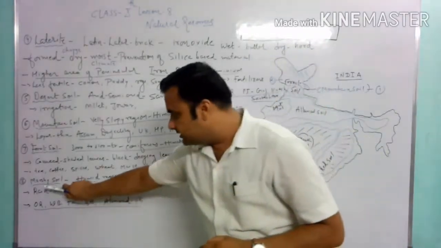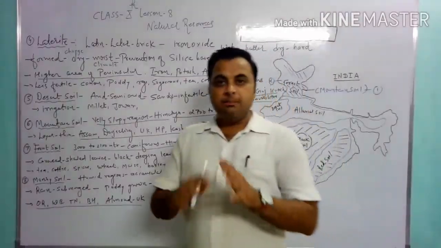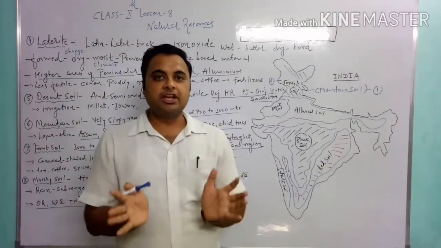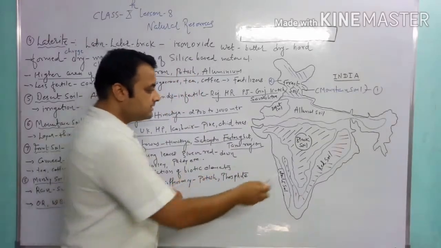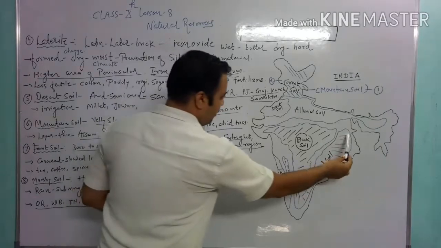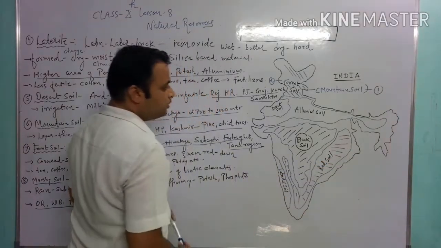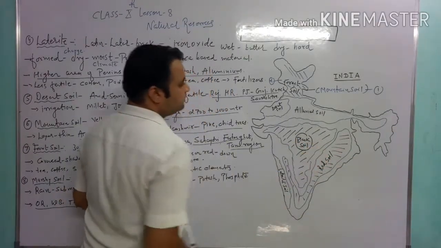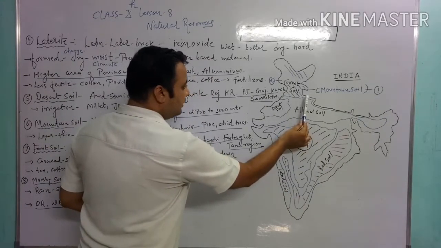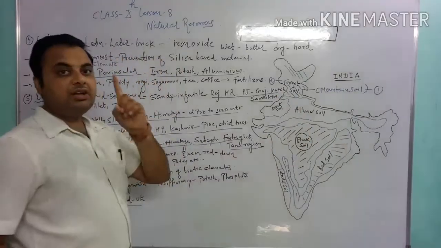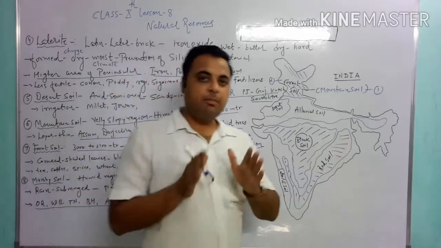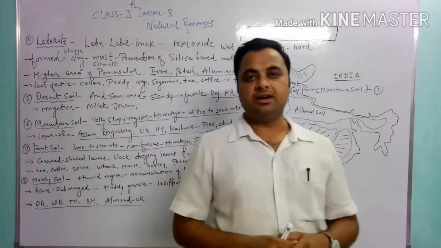The last soil is the marshy soil. The marshy soil is found in our country where there is a humid area, a humid region, such as the Orissa region, also West Bengal, Orissa, Tamil Nadu, some part of Bihar also, and one important part of Uttarakhand, the Almora district, where there is marshy land. The marshy soil is found in our country.